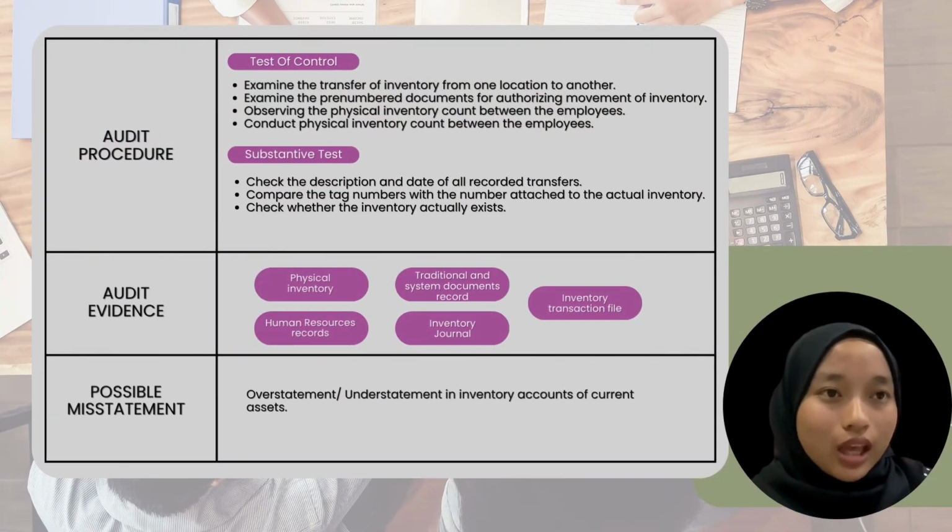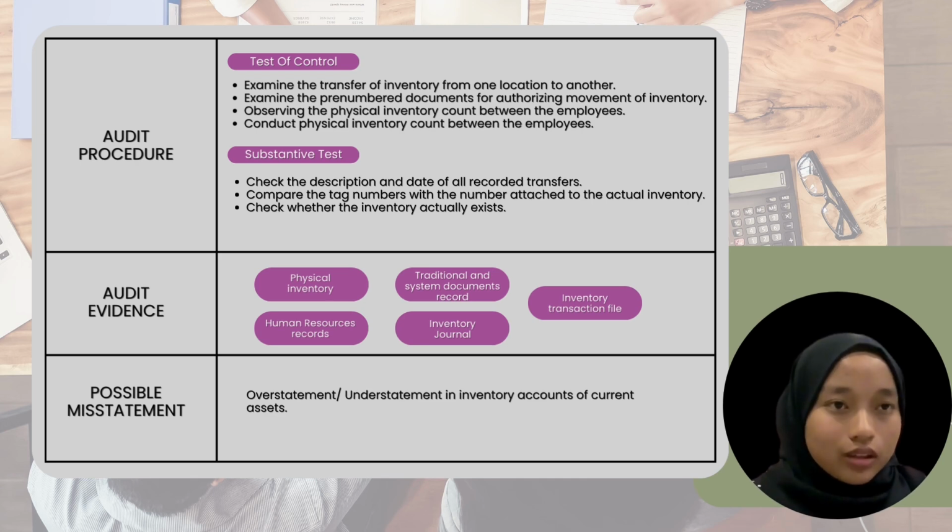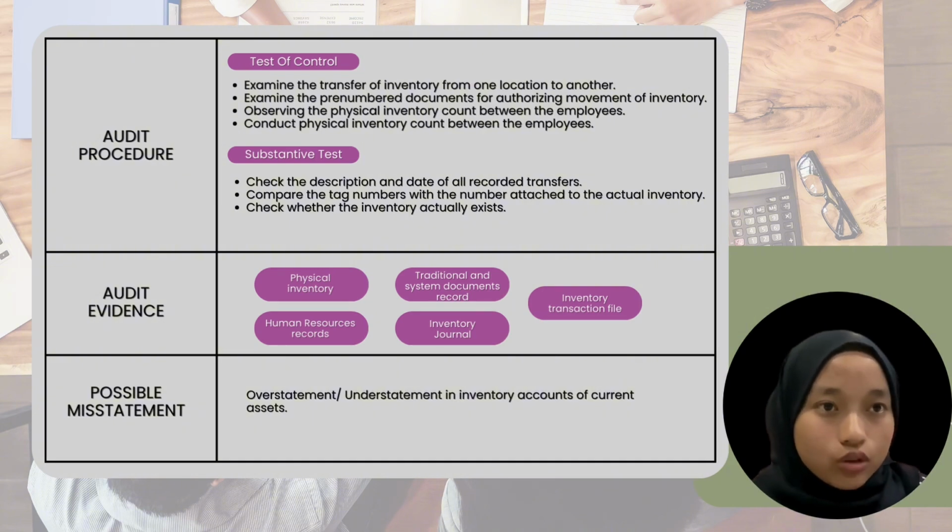The audit procedure on test of control is to examine the transfer of inventory from one location to another, examine the pre-numbered documents for authorizing movement of inventory, observe the physical inventory count between the employees, and conduct physical inventory counts between the employees. While for the substantive test, check the description and date of all recorded transfers, compare the tag numbers with the number attached to the actual inventory, and check whether the inventory actually exists. Audit evidence includes physical inventory, human resources records, transaction and system document records, inventory journal, and inventory transaction file. The possible misstatement is overstatement or understatement in inventory accounts of current assets.